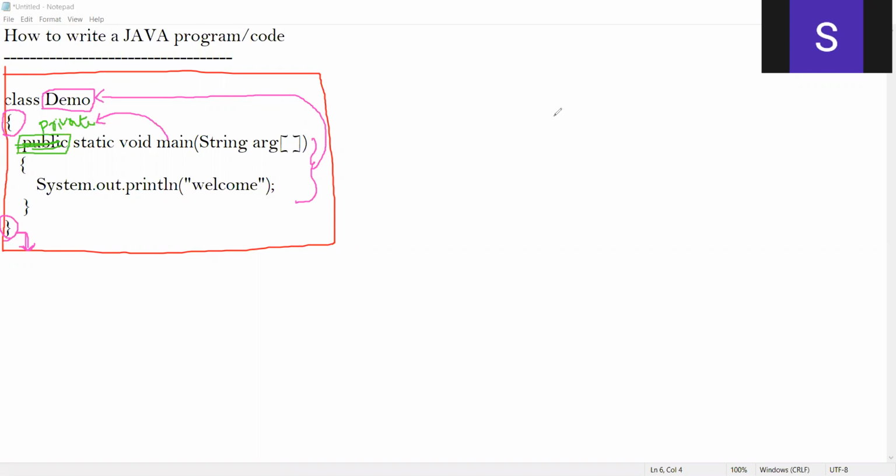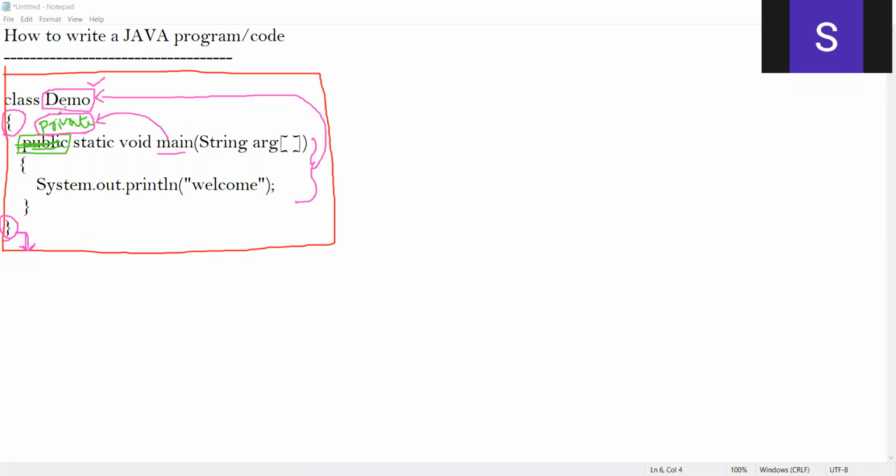I hope you understood. See, students, when anything is private, like when I have said main is private, then this main method belongs only to the class called demo. Why does it belong only to the class called demo? Because I've defined this main method inside the class called demo. Since I've defined the main method inside the class called demo, this main method belongs to the class called demo. And not only that, I prefixed it with the keyword called private.